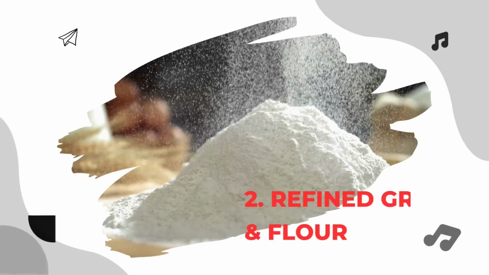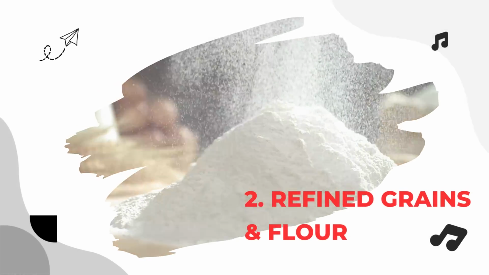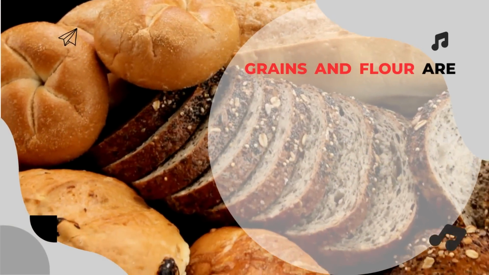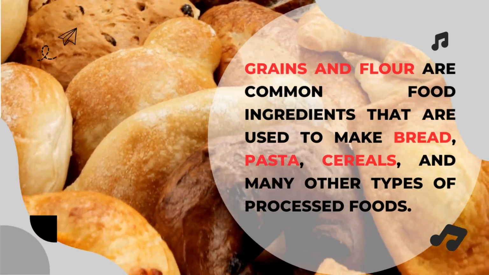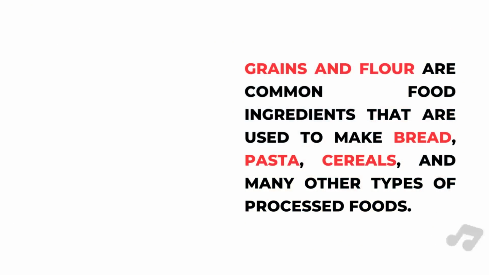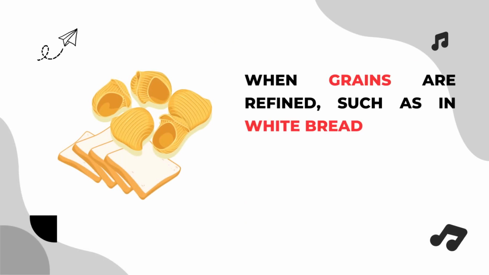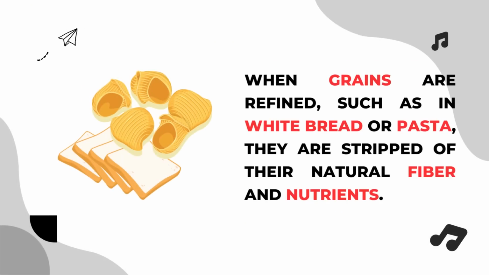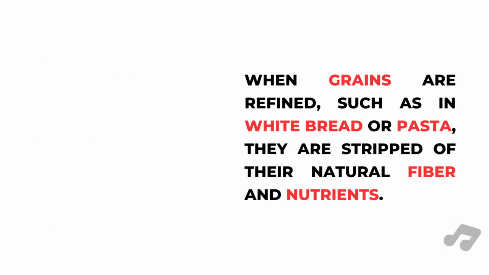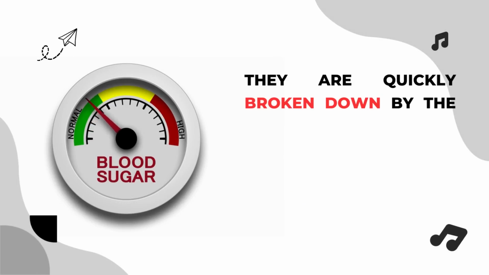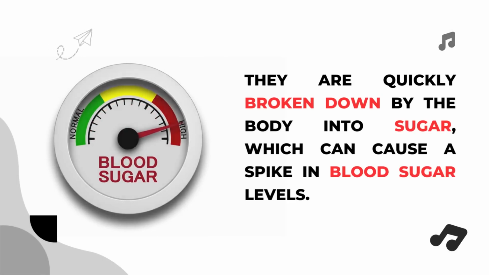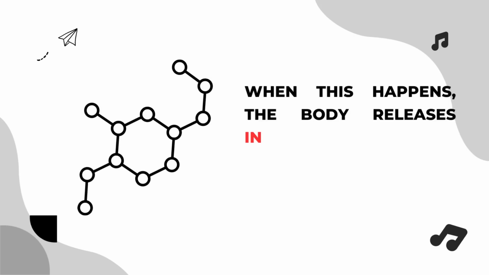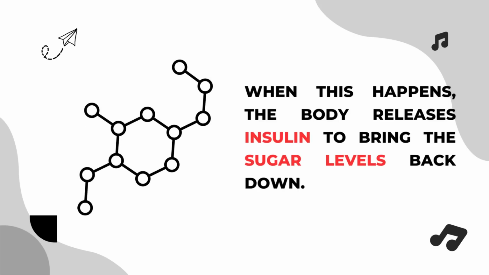The second food to avoid or limit is refined grains and flour. Grains and flour are common food ingredients that are used to make bread, pasta, cereals, and many other types of processed foods. When grains are refined, such as in white bread or pasta, they are stripped of their natural fiber and nutrients. This means that they are quickly broken down by the body into sugar, which can cause a spike in blood sugar levels. When this happens, the body releases insulin to bring the sugar levels back down.